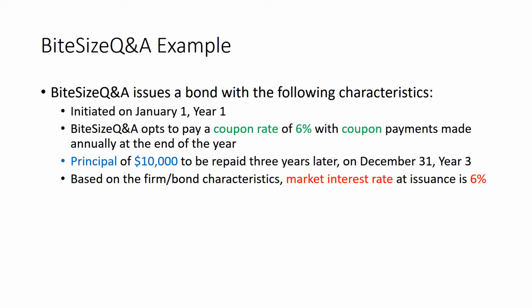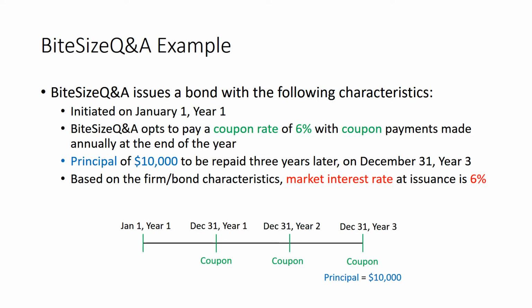Let's work on an example together. Bite-Size Q&A issues a bond with the following characteristics. It was initiated on January 1st, year 1. Bite-Size Q&A opts to pay a coupon rate of 6% with coupon payments made annually at the end of the year. The principal is $10,000 and it will be repaid 3 years later on December 31st, year 3. Based on the firm/bond characteristics, the market has determined that at issuance, the market interest rate will be 6%.